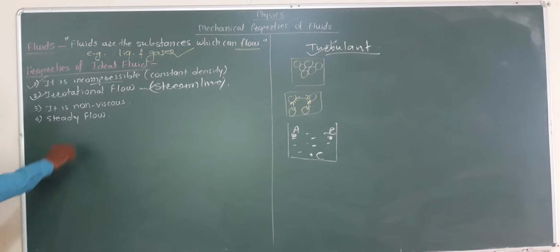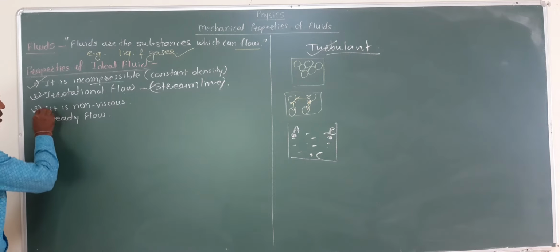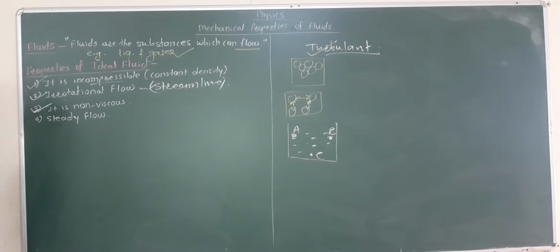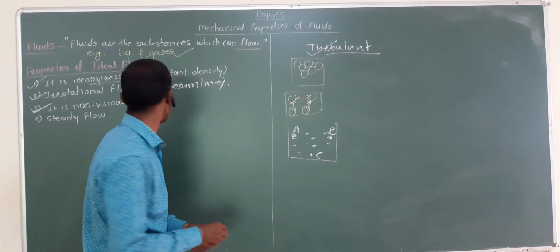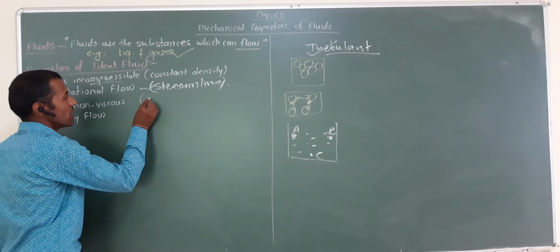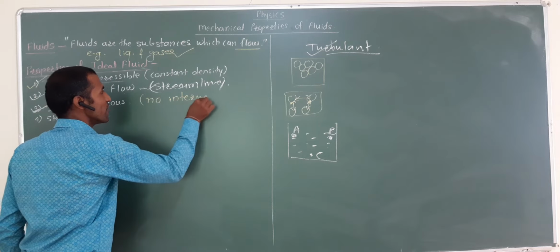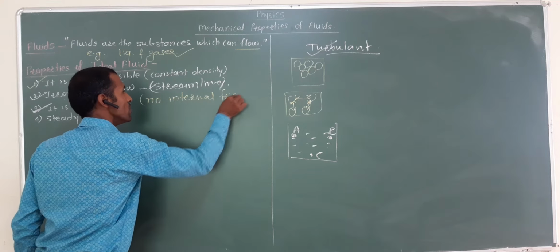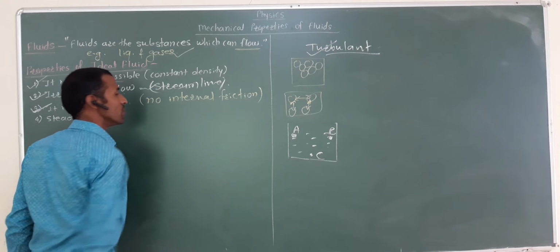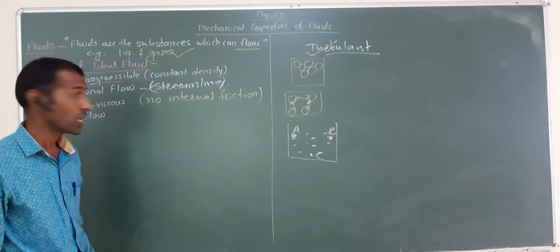Then, the next property is non-viscous. An ideal fluid is non-viscous in nature. So, what is non-viscous? There is no internal friction between the molecules.